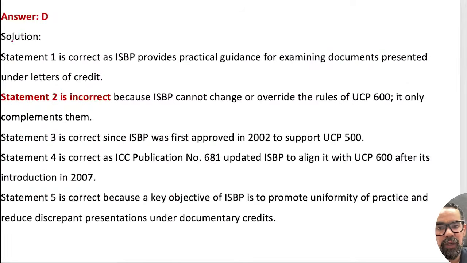1345 means option D will be the right answer for this particular one. Very good, guys. Next one, another tool which we have. Okay, one question is around that.